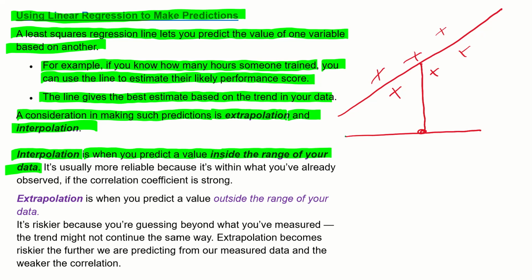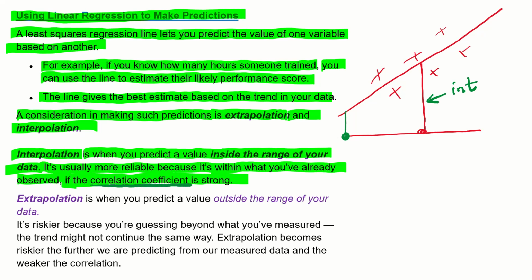However, if you made a prediction for over here, that is outside the range of your data. So this one here would be interpolation, but the other one is extrapolation, which we'll talk about shortly. Interpolation is usually more reliable because it's within what you've already observed. If the correlation coefficient is strong, that's another consideration which is very rarely spoken about. But if you've got a very poor correlation, even interpolation is not great.